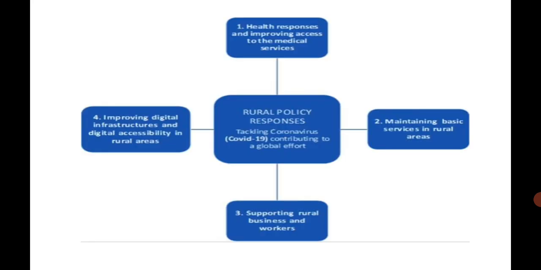So, here you can see one chart about rural policy responses, how rural policy responses are tackling the coronavirus. First one is health responses and improving access to the medical services. Number 2, maintaining basic services in rural areas. Number 3, supporting rural businesses and workers. Number 4, improving digital infrastructure and digital accessibility in rural areas.